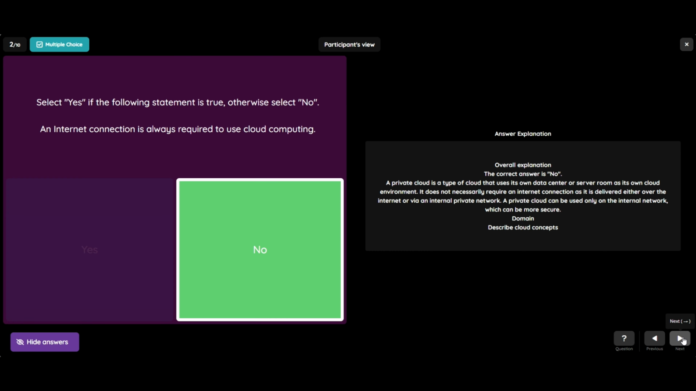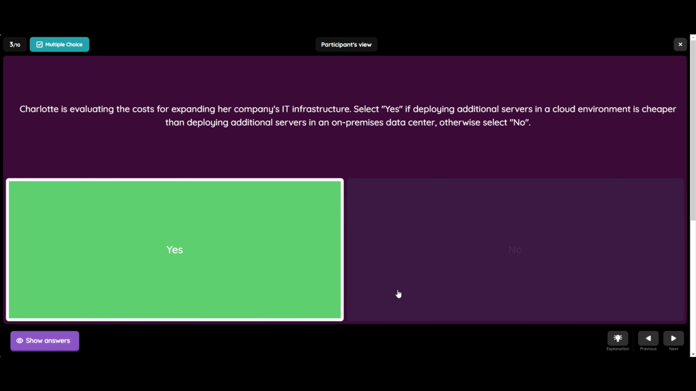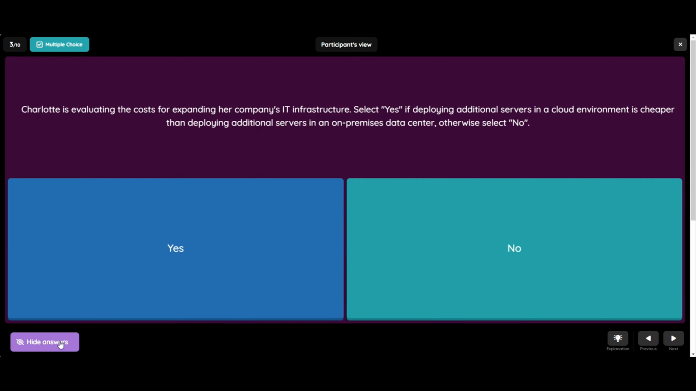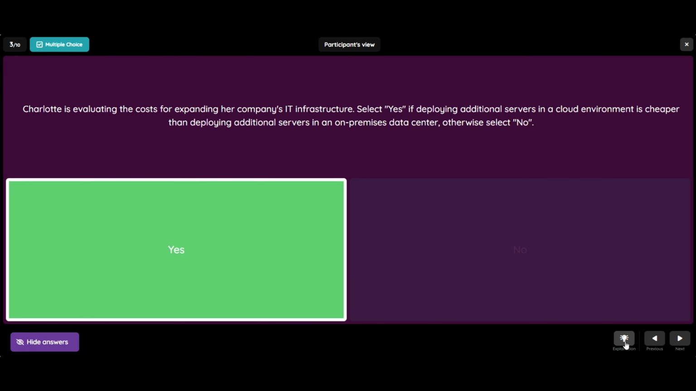Let's see question number 3. Question number 3 is: Charlotte is evaluating the costs for expanding her company's IT infrastructure. Select yes if deploying additional servers in a cloud environment is cheaper than deploying additional servers in an on-premises data center. Otherwise, select no. And the correct answer is yes.